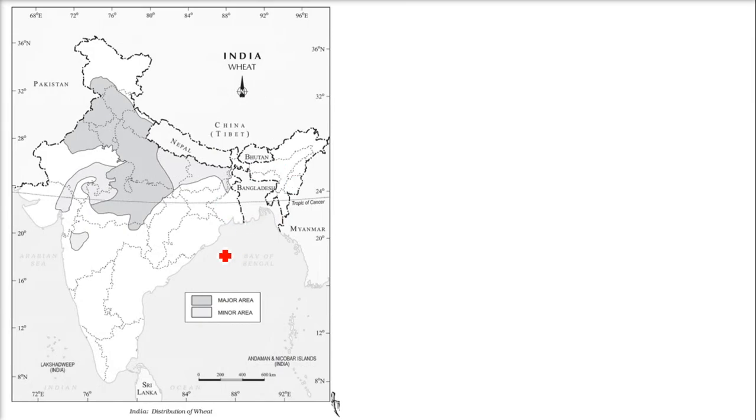So let me show you the major area of wheat. These are the major areas. Ganga Satluj here. Then we have these minor areas, means these are also produced but less than this major area.